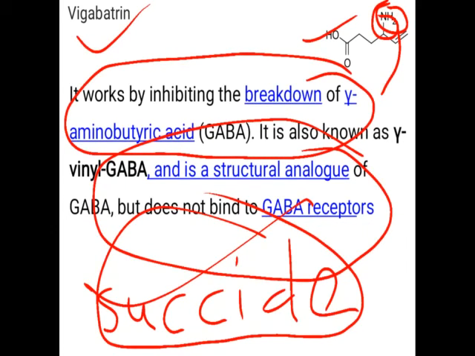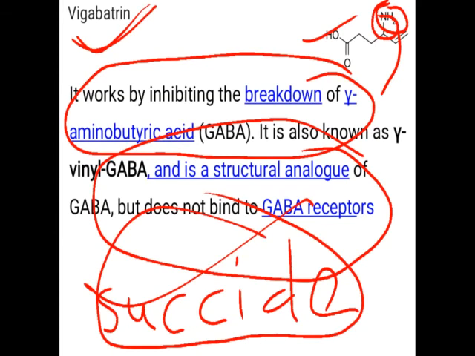So in the exam they ask the question, what is GABA T? When they ask GABA T, that means GABA transaminase. Don't confuse GABA transaminase with the transporter. Transaminase is a different part, the transporter is a different part. So the transaminase is GABA T. GABA transporter means the other part, and only GABA T means GABA transaminase. They may ask why it is called a suicide inhibitor. Vigabatrin itself undergoes metabolism, that is a transamination reaction, instead of GABA. Hence it is called a suicide inhibitor of GABA transaminase.